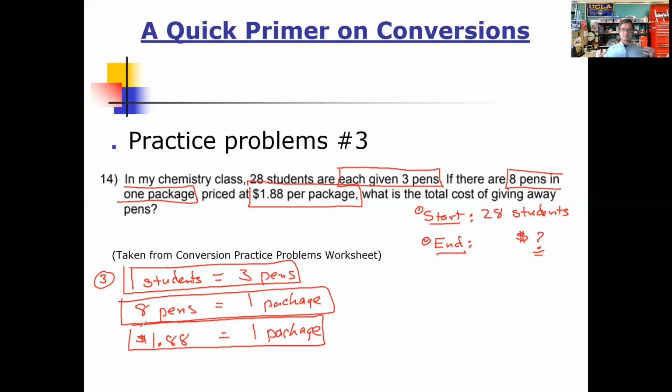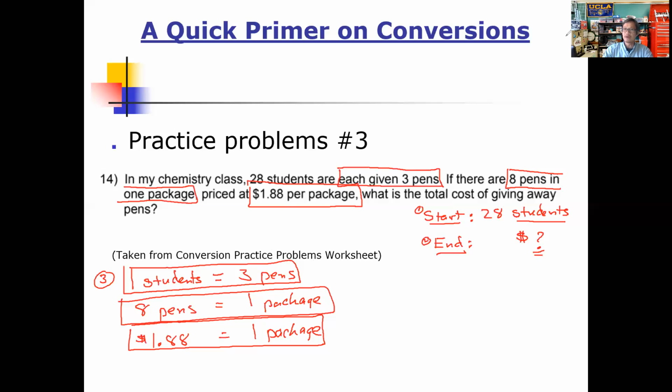Now, do we have enough here to do this conversion? Let's remember, we start out with students as the unit. The unit's kind of an odd unit, but that's what we have: the description of that number is students. So do we have students, and do we have a dollar amount included so that we can do this conversion?